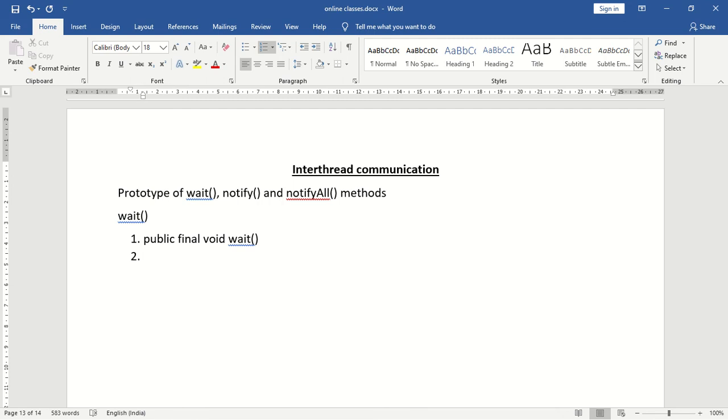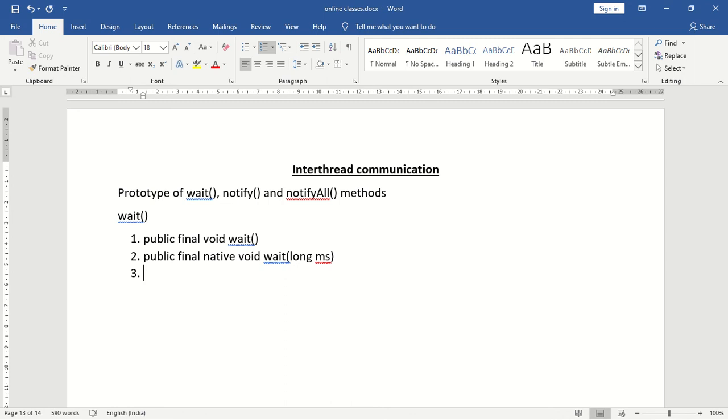The second form of the wait method is the wait method with a time period. If a thread says I will wait only for 1 hour, then we should go for the wait method with a time period. The second form is a public method, a final method, and a native method, and the return type is void. The method name is wait, and we are supposed to pass a time period in terms of milliseconds, so long milliseconds.